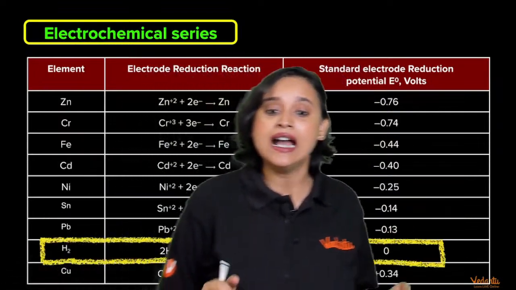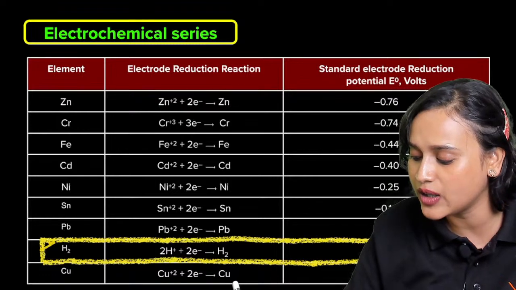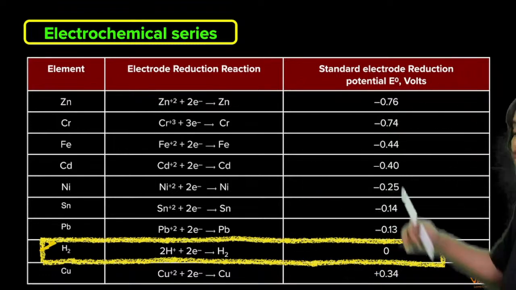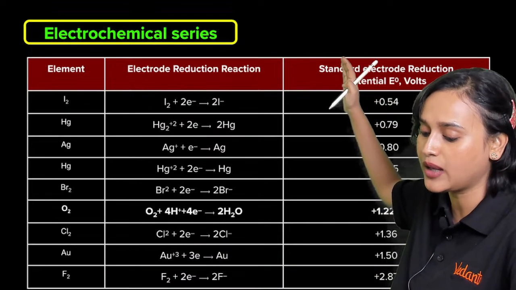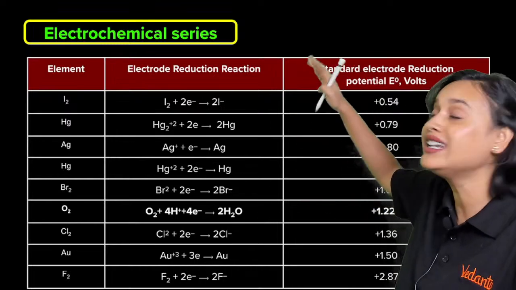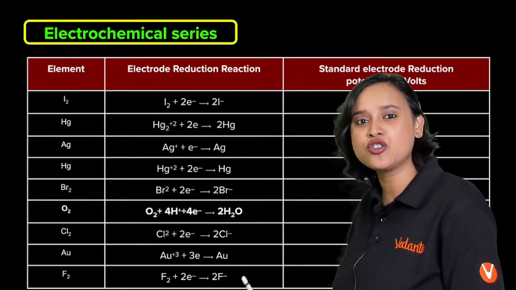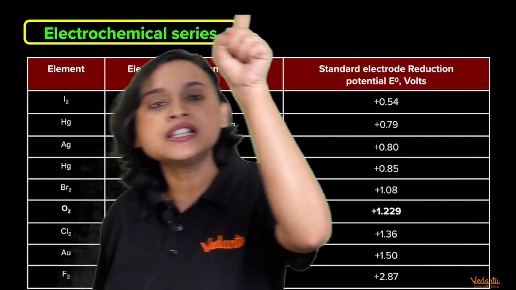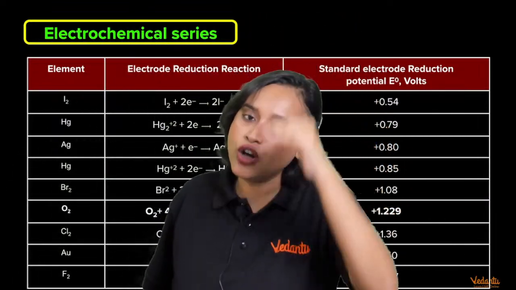That's the least, everybody. So this means that this is a good reducing agent. Okay. And somewhere in the middle of the series, you will find hydrogen, and hydrogen has a value of 0. So you can remember some of them. Whoever is above hydrogen, they are going to be good reducing agents. Or take a look at it. I think in your NCERT, the table starts from fluorine, and slowly it comes to lithium. Is that not right, everybody?